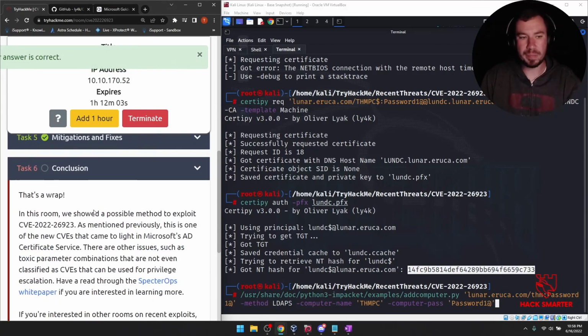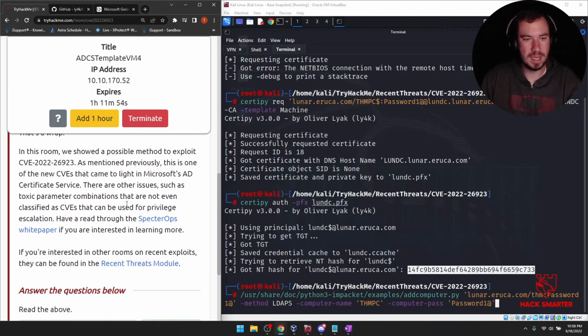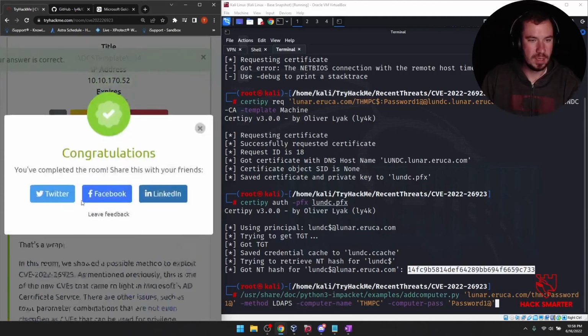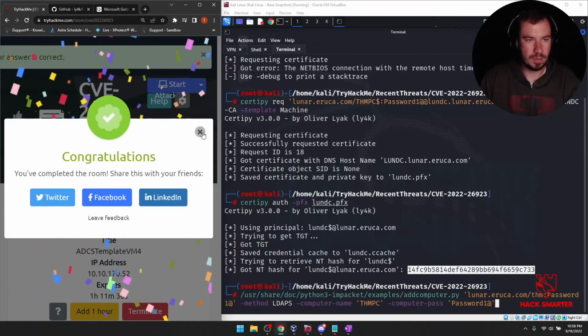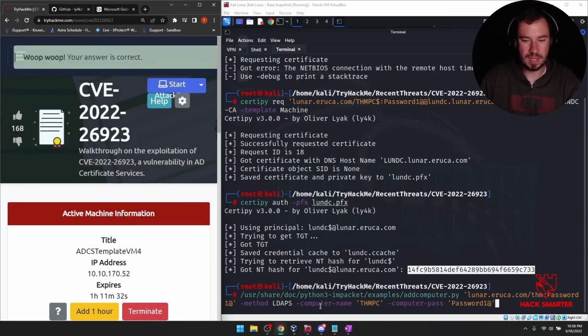Conclusion. That's a wrap. In this room, we showed a possible method to exploit that CVE. As mentioned previously, this is one of the new CVEs that came to light in Microsoft's AD certificate service. There are other issues, such as toxic parameter combinations that are not even classified as CVEs, that can be used for priv escalation. Have a read through the SpecterOps white paper if you're interested in learning more. If you're interested in other rooms on recent exploits, they can be found in the recent threats module. And that's what we are going to jump through next. So congratulations, you completed the room. Share this with your friends.